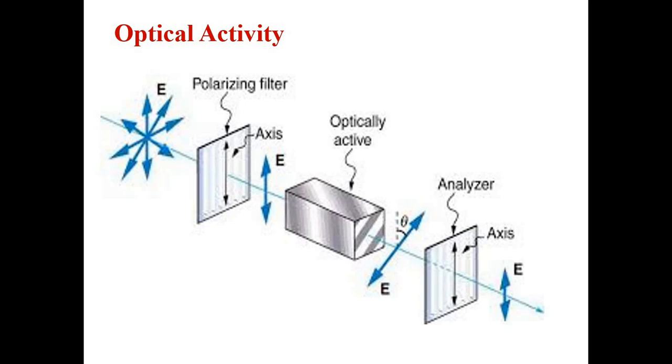Excuse me, ma'am. The length of the ray at the end after passing through the analyzer gets reduced. So why does this happen? Whenever light propagates through an optically active substance, actually it is not indicating the length, it is indicating the intensity. So whenever polarized light or unpolarized light passes through a polarizing filter, there will be a little bit of reduction in its intensity. Then whenever the polarized light passes through an optically active substance, again there will be a reduction in the intensity.